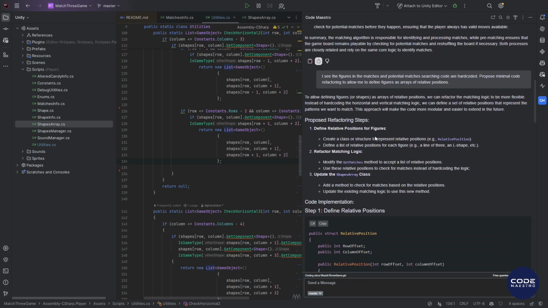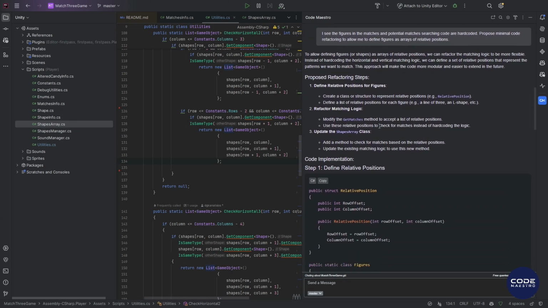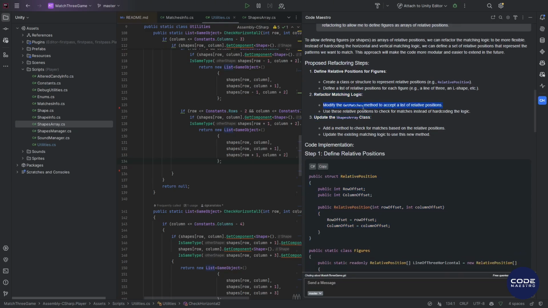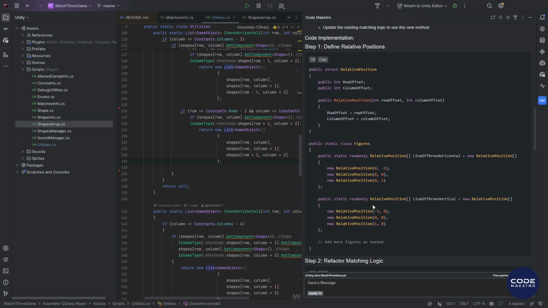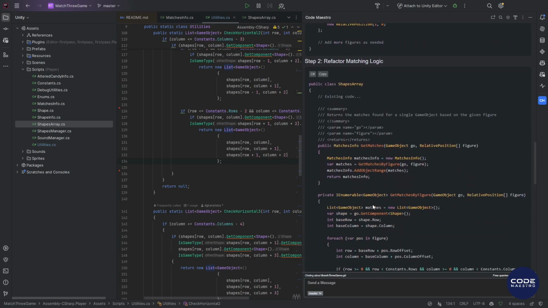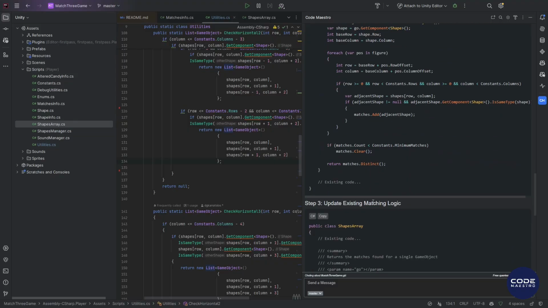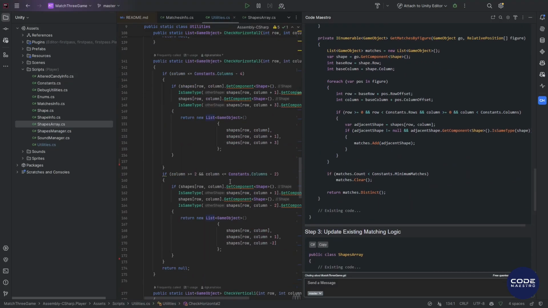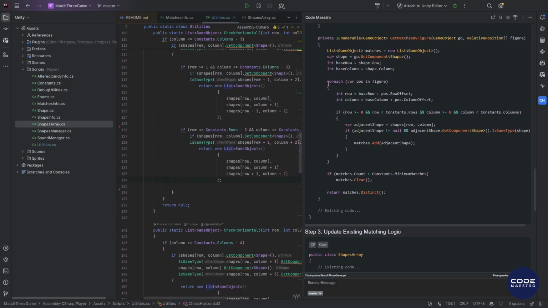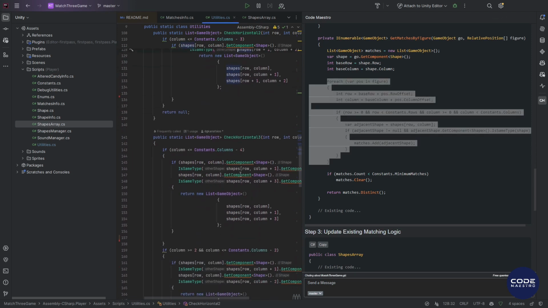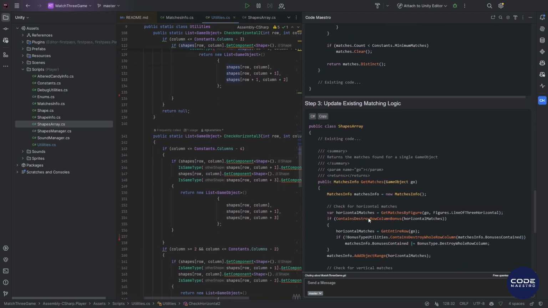It immediately suggested a pretty solid pattern. It proposed defining relative positions, changing the matching logic, updating all the places where this logic is used, and provided a ready-made implementation. The code includes comments, detailed explanations, and a much simpler algorithm compared to what was in the original implementation. Here's the solution it offered, and here's what we had before. Using this approach, it also suggested updates to the areas where this logic is applied and explained its refactoring process.